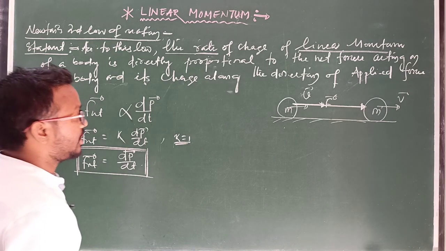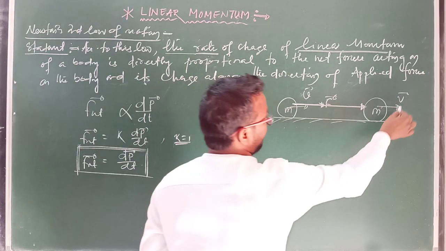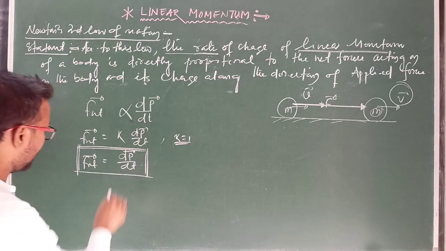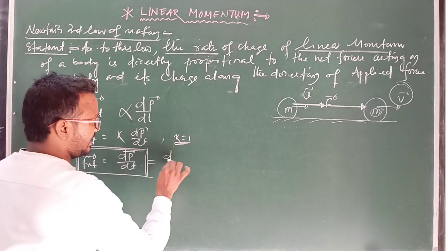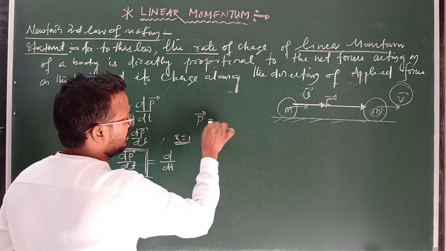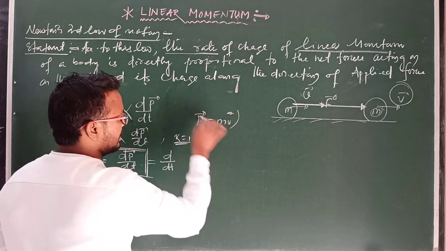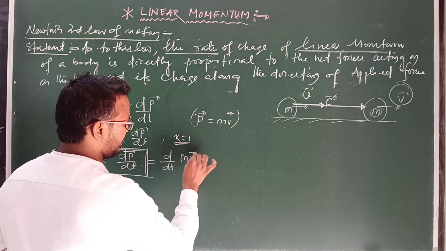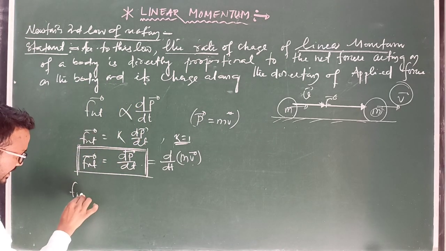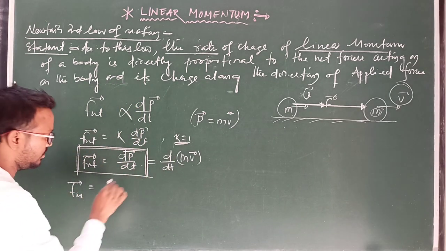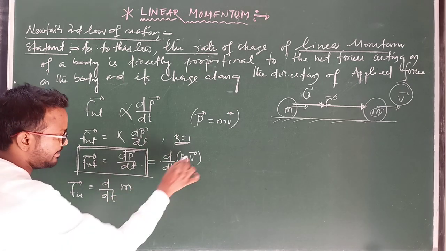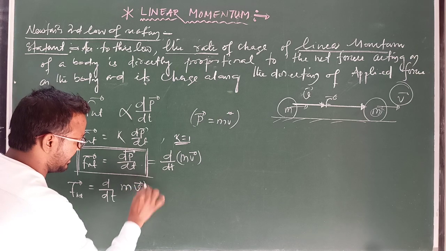Clear? And suppose a body is moving with some velocity v and possesses mass m. At that time we can write the momentum p equal to mass into velocity. Now F net equals d by dt of mass into velocity.